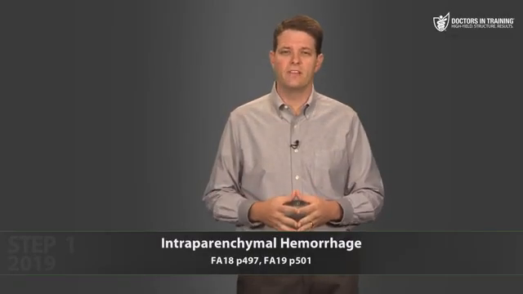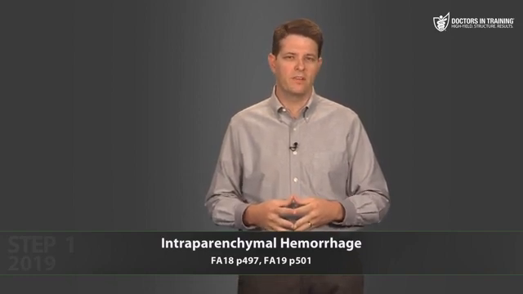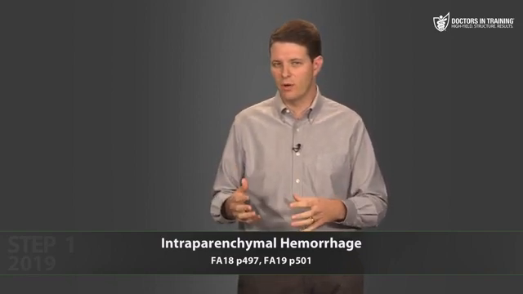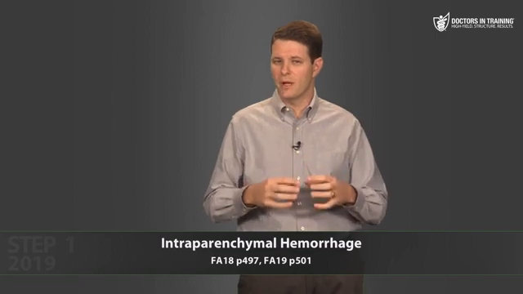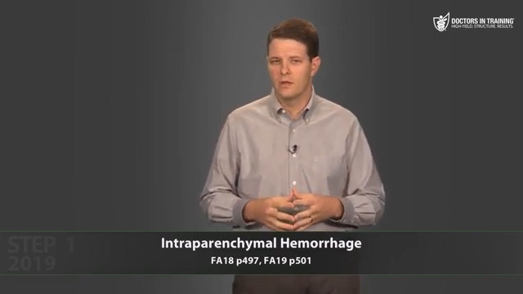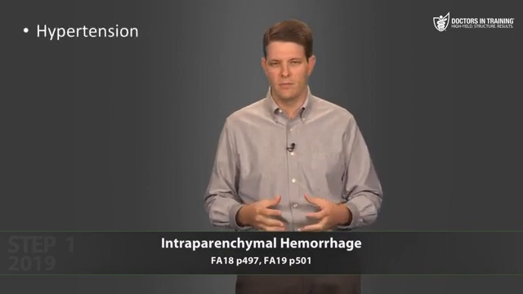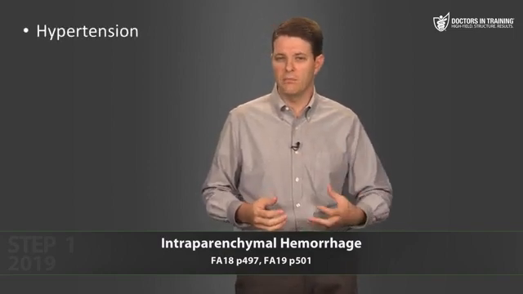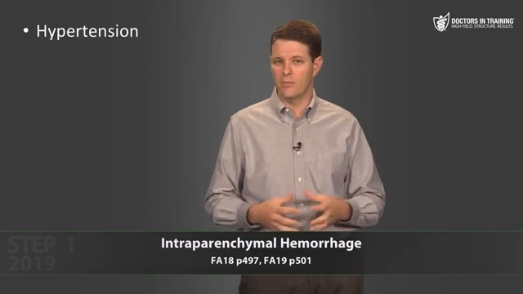Another type of hemorrhage is an intraparenchymal hemorrhage, which is hemorrhage not in the space adjacent to the brain, but rather a hemorrhage within the brain parenchyma itself. We also call these hemorrhagic strokes. Now these are usually due to severe hypertension. For instance, if you use cocaine, the blood pressure might get so high that you have a brain hemorrhage.